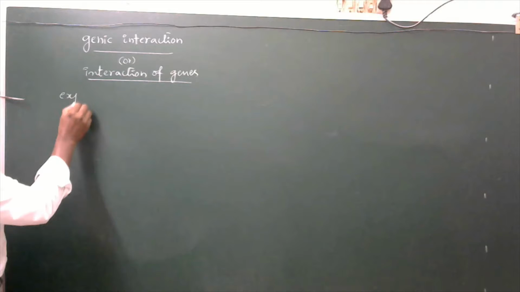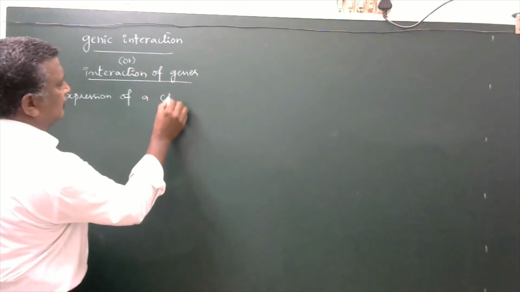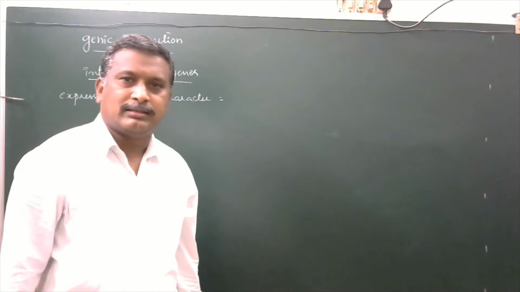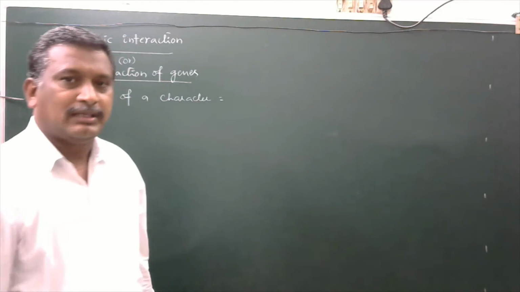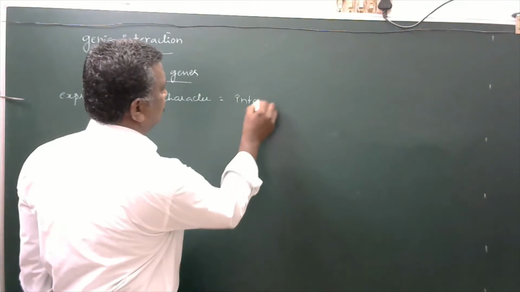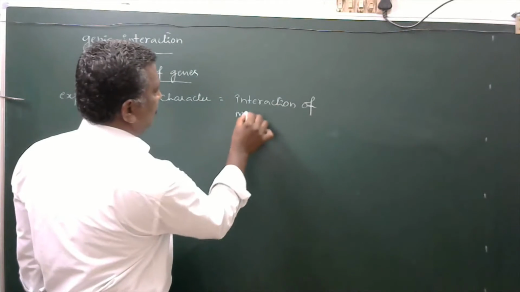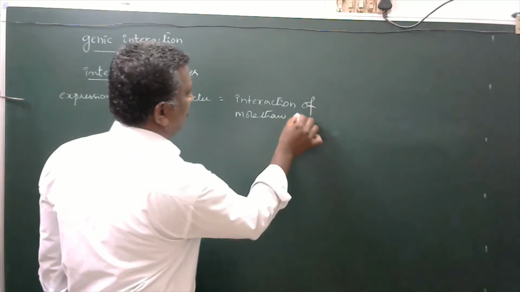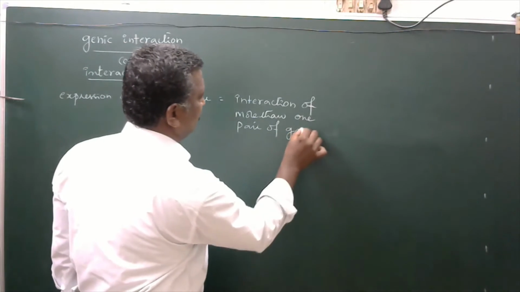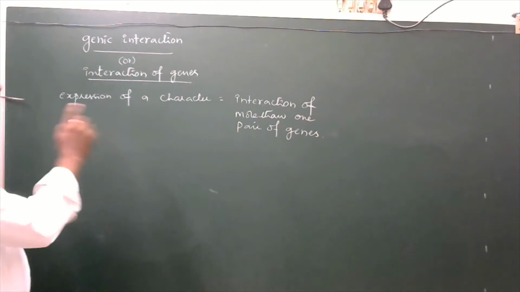The expression of a character is influenced by interaction of more than one pair of genes. More than one pair of genes. That is known as a genic interaction or interaction of genes.